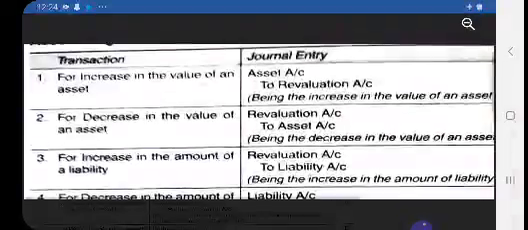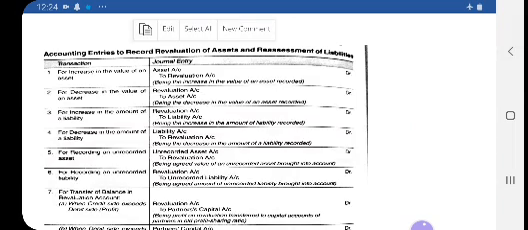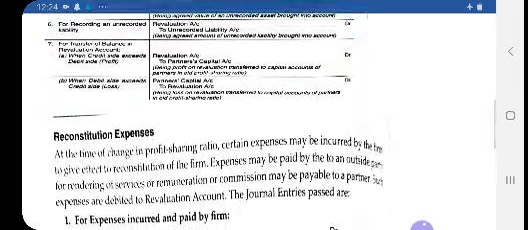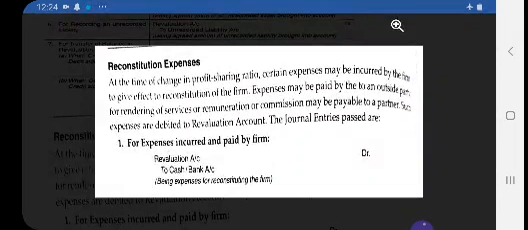So these are all the journal entries that we have discussed, and the format of the revaluation account we have also discussed. Now one topic is still left regarding reconstitution expenses. First let us discuss what we mean by reconstitution expense.